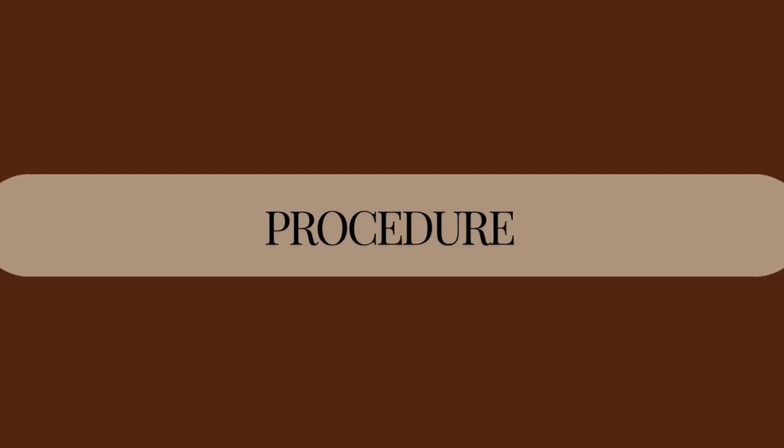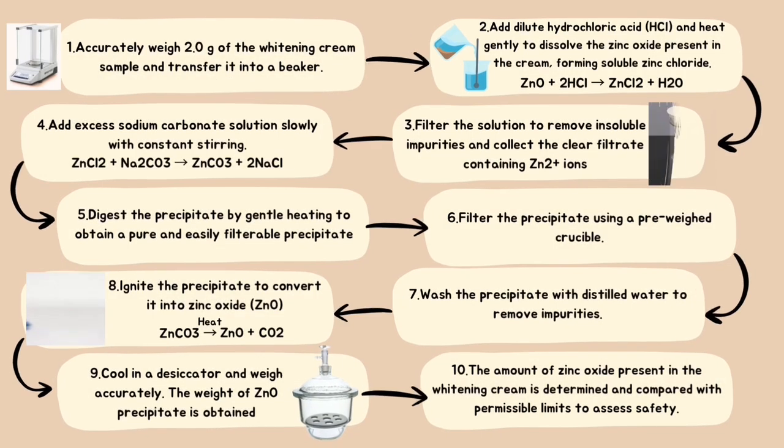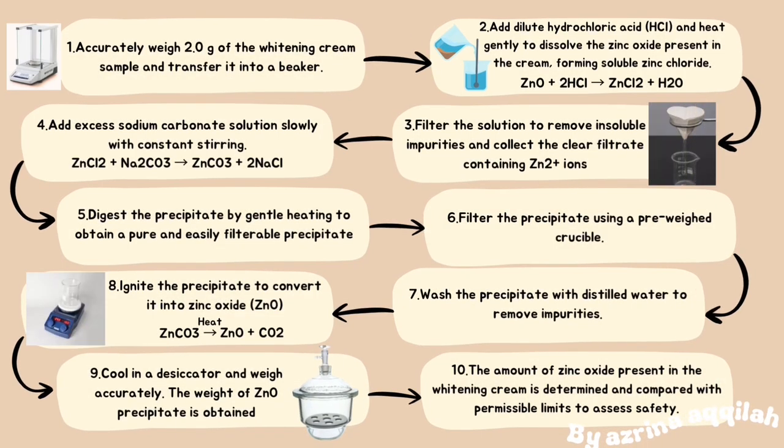Procedure. Firstly, accurately weigh 2.0 grams of the whitening cream sample and transfer it into a beaker. Next, add dilute hydrochloric acid (HCl) and heat gently to dissolve the zinc oxide present in the cream, forming soluble zinc chloride. After that, filter the solution to remove insoluble impurities and collect the clear filtrate containing zinc ions.